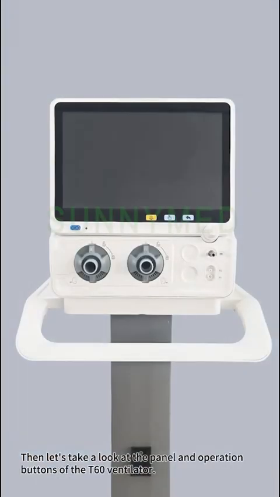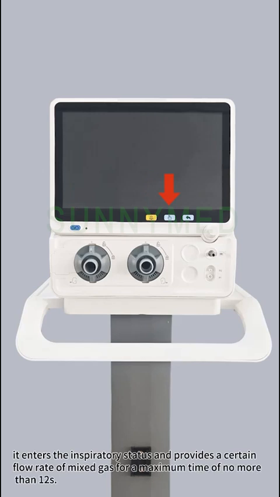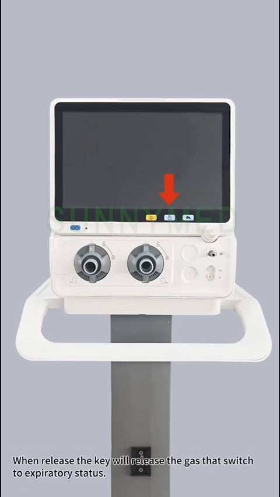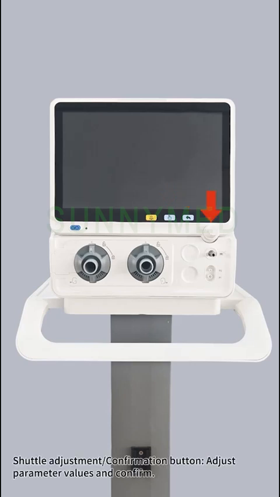Then let's take a look at the panel and operation buttons of the T60 ventilator. Power key, power on/off. Mute key, silence the alarm. Manual ventilation key: when pressing the manual key, it enters the inspiratory status and provides a certain flow rate of mixed gas for a maximum time of no more than 12 seconds. When released, the key will release the gas and switch to expiratory status. Return key, return to the previous step. Shuttle adjustment/confirmation button, adjust parameter values and confirm.